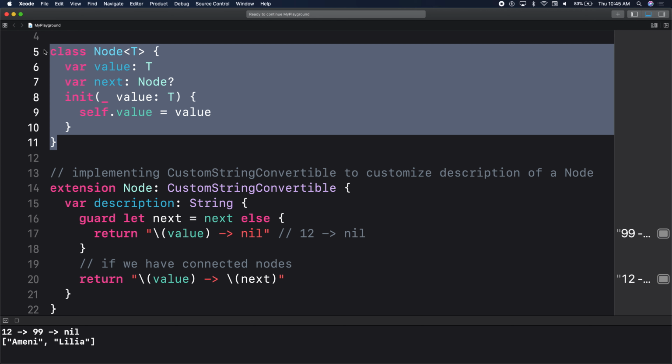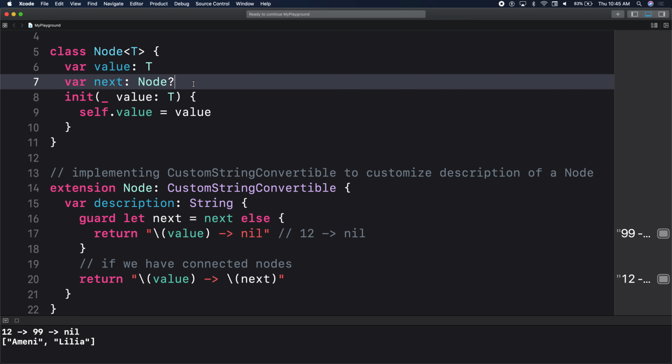The linked list we built here is referred to as a singly linked list. Basically, the definition of a singly linked list is I can only see my next pointer, as opposed to a doubly linked list.